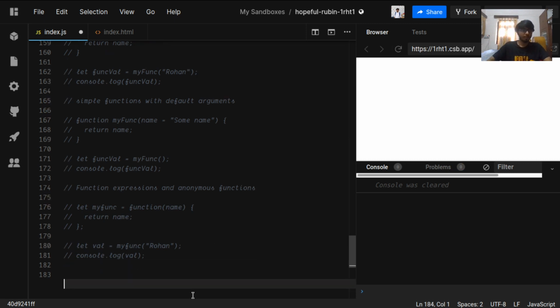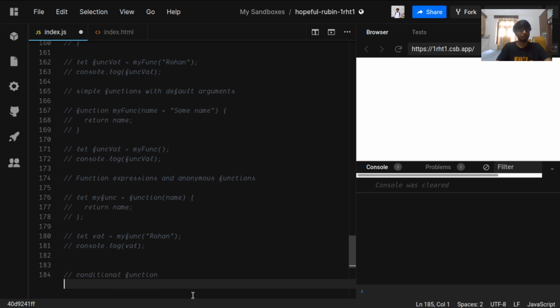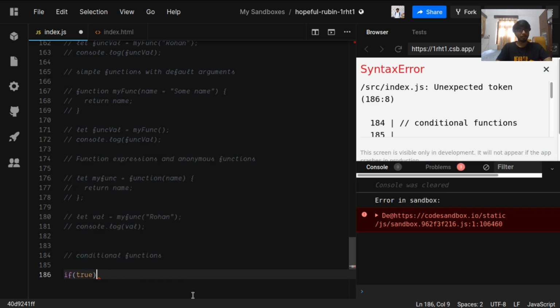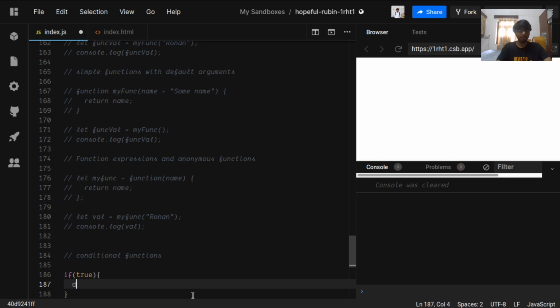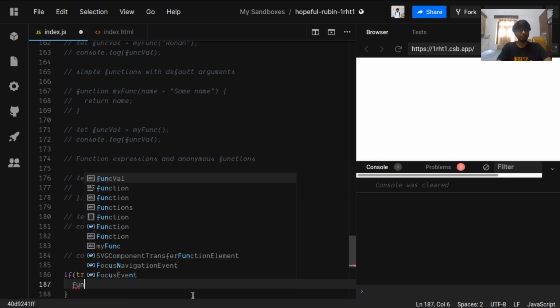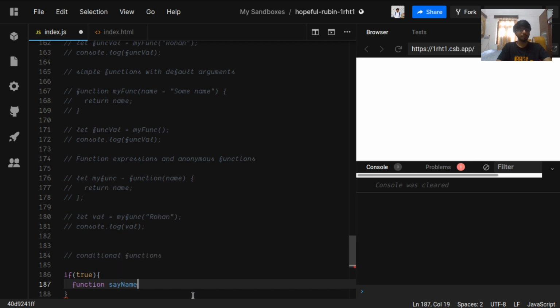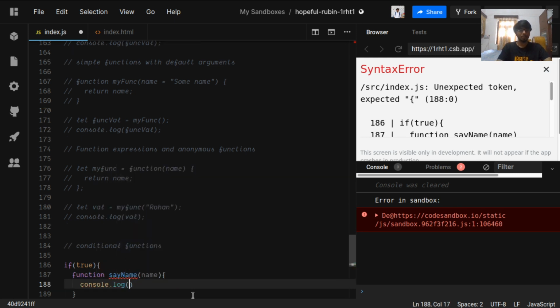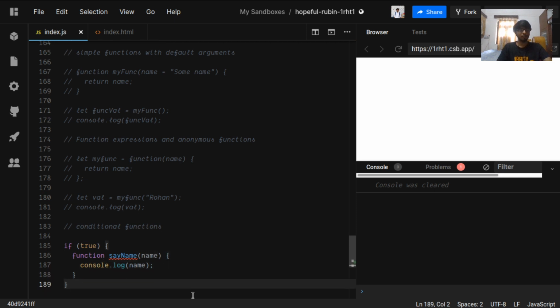Okay, let's move on to conditional function declaration. Conditional functions. Let's say an example. If some value is true, we'll define a function named say name, and it will be given a name, and it will just console log that name for us.